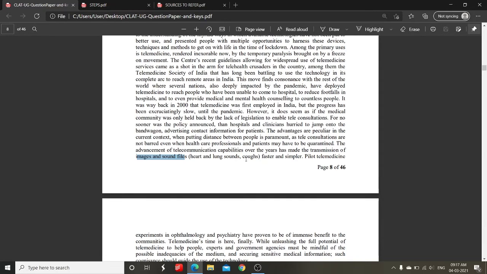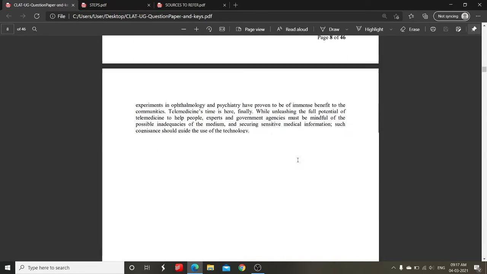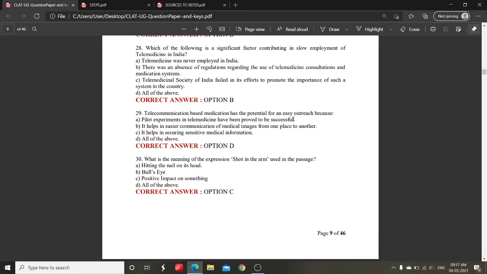It helps in easier communication of medical images from one place to another. We also read this here, that it has made the transmission of images and sound files faster and simpler. So first is also our answer, second is also our answer. So we will save our time and will not look at the third option.